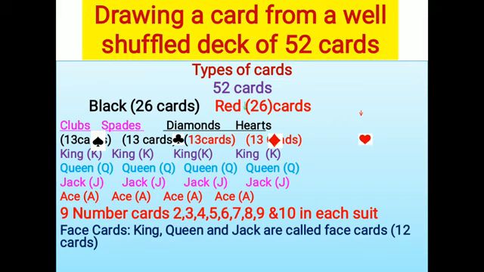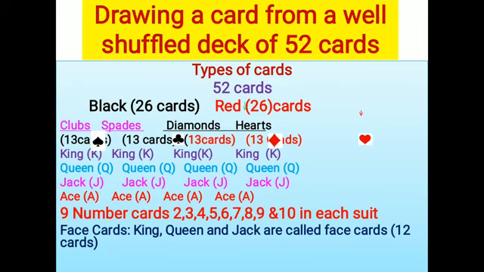So when you take one card from there, we can get any one of these cards, but we cannot predict which card we will get. So it is also an example of a random experiment. Understand? Make these different types of cards clear. Okay, some problems are based on these cards. So altogether how many? 52 cards.